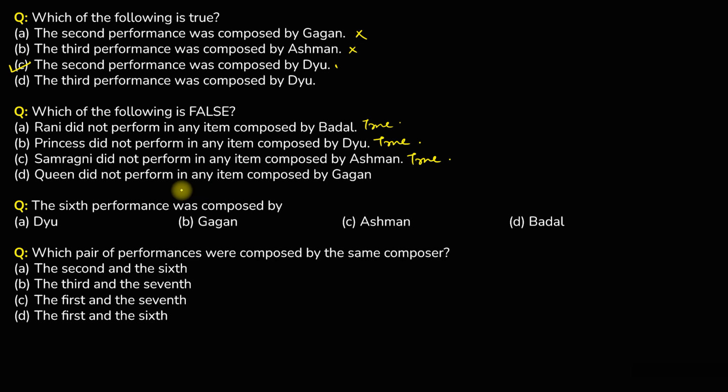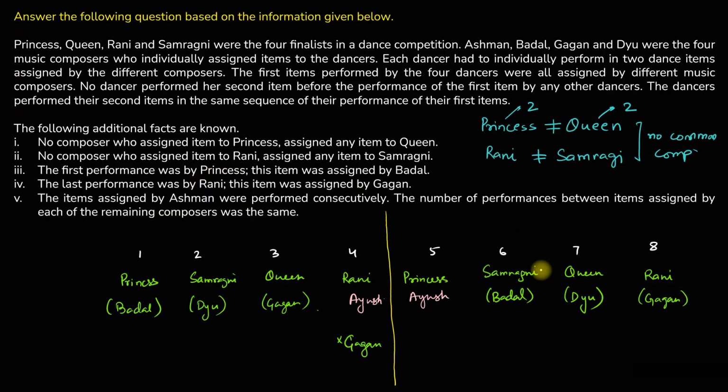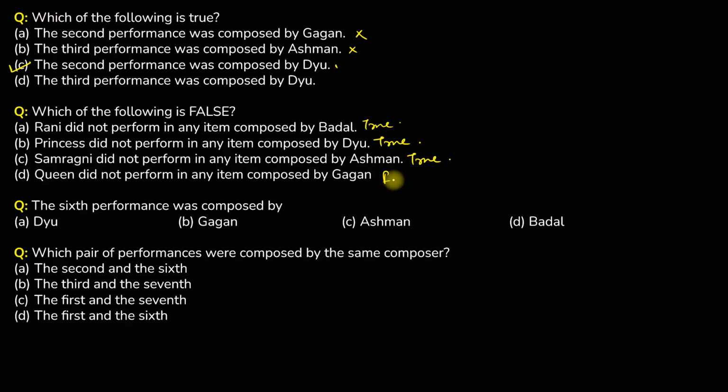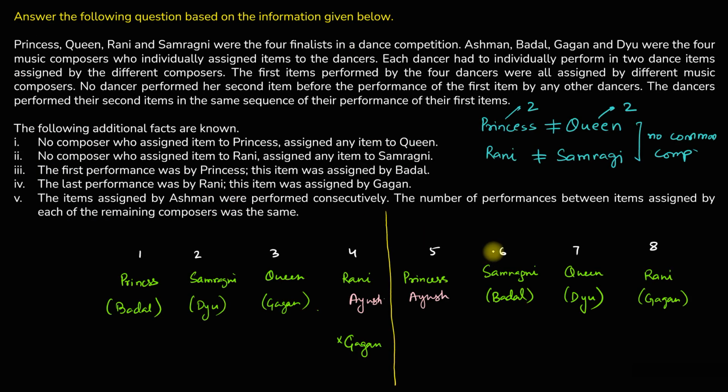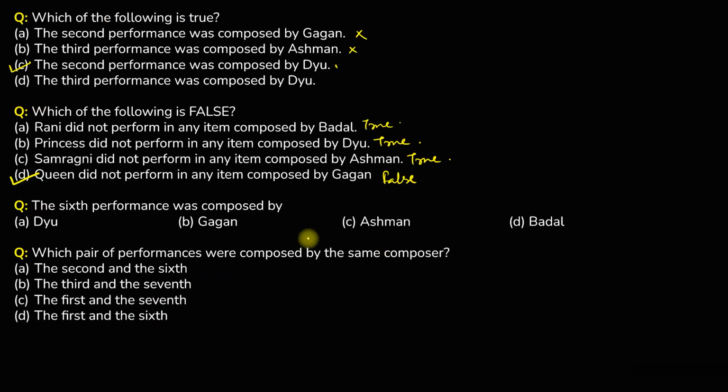And last option, Queen did not perform in any item by Gagan. So Queen here performed in an item by Gagan. So this statement is false. Hence this is the correct answer to this question. Next, the sixth performance was composed by Badal. Option D, right?